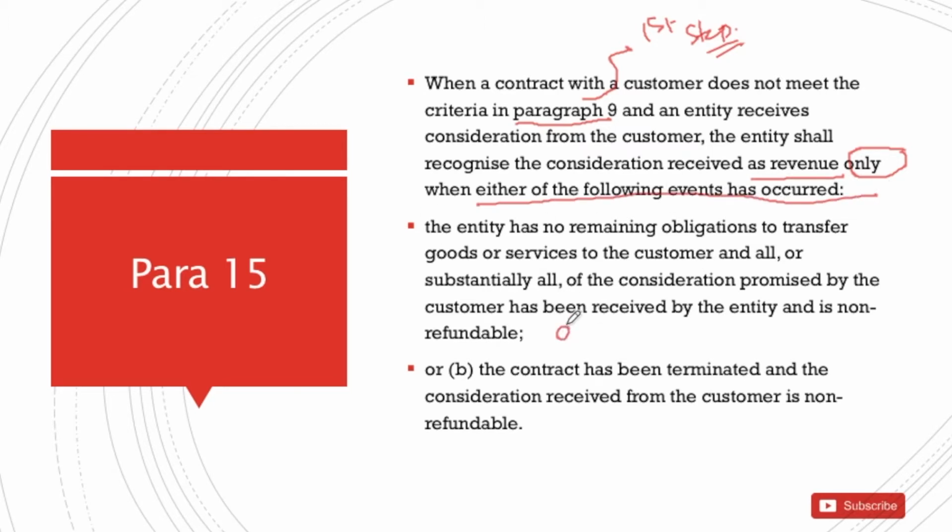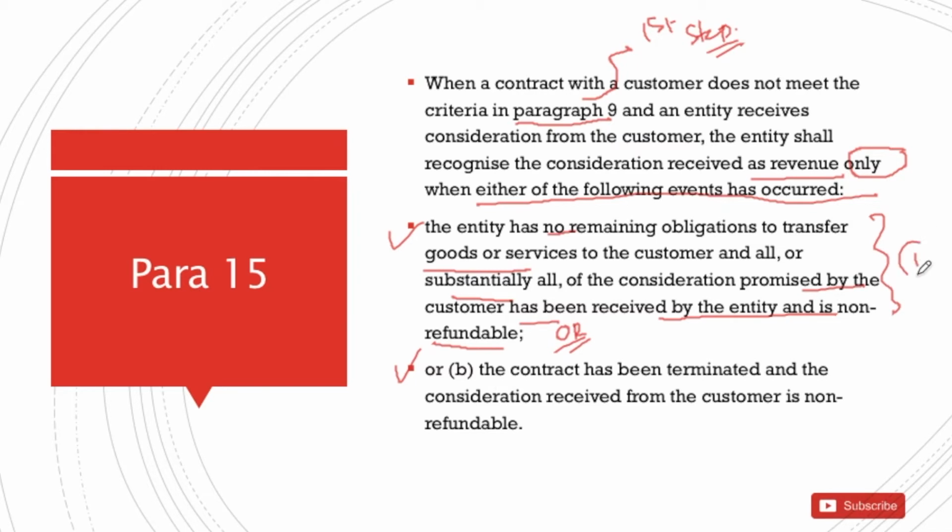Either means it's an or. The entity has no remaining obligation to transfer goods and services to the customer, and substantially all of the consideration promised by the customer has been received by the entity and is non-refundable.